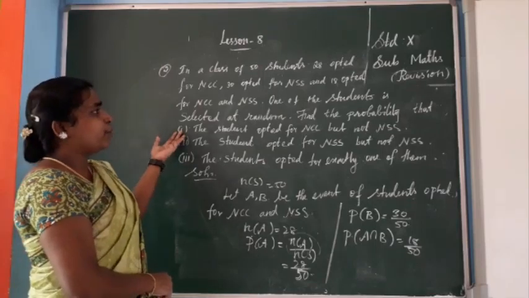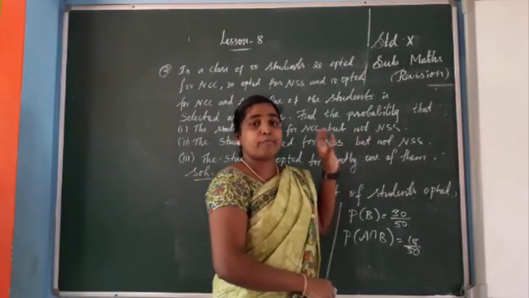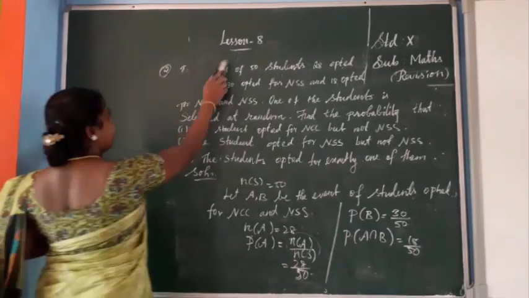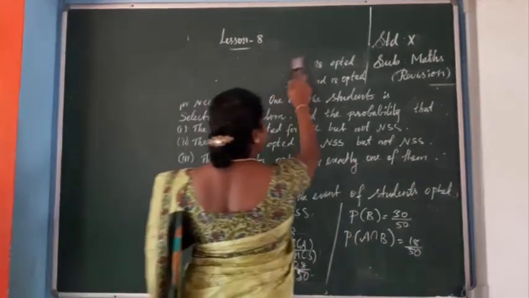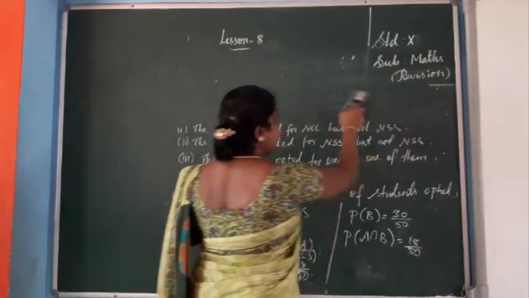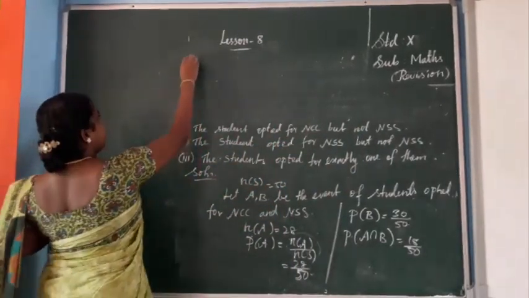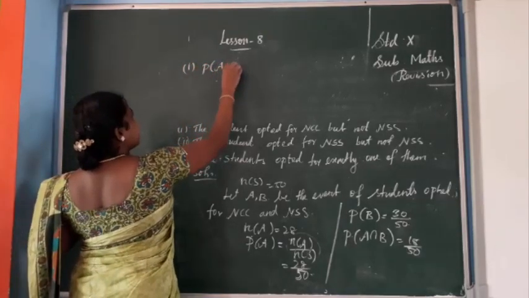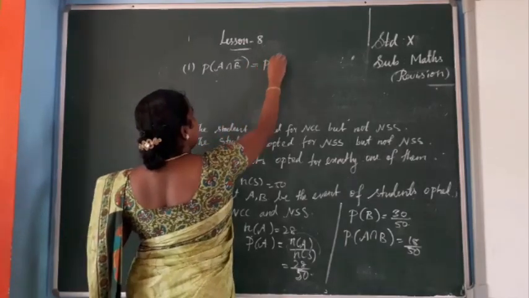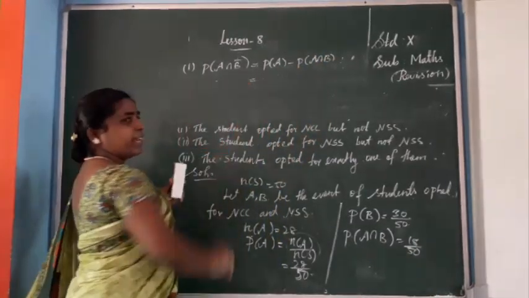You see, first subdivision. Find the probability that the student asks for NCC but not NSS. Only NCC. So for "only" I gave the formula in the beginning. P of A intersection B bar is only A. P of A bar intersection B is only B. Here A denotes NCC. So only NCC, P of A intersection B bar, only A, not B, equals P of A minus P of A intersection B.